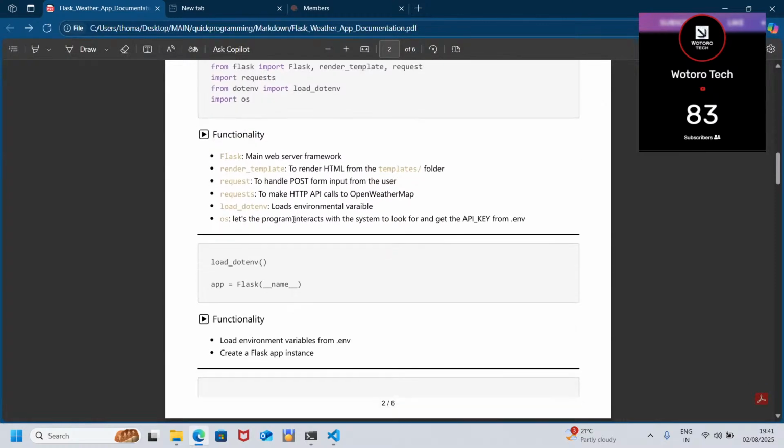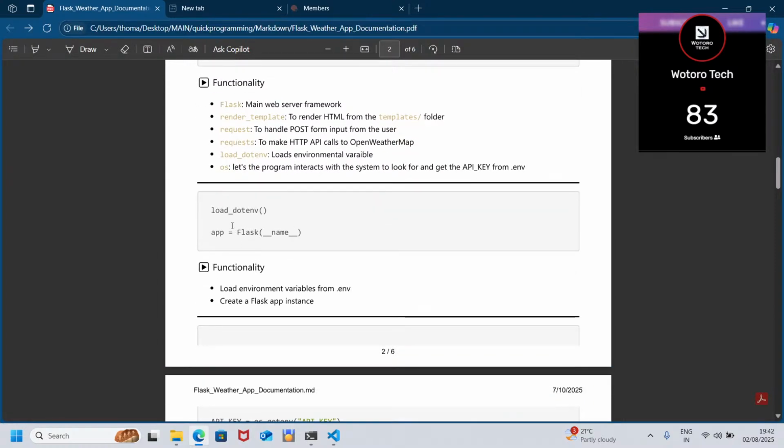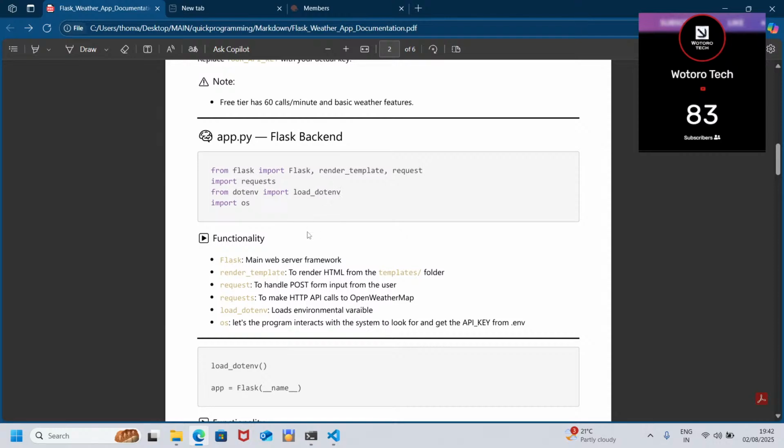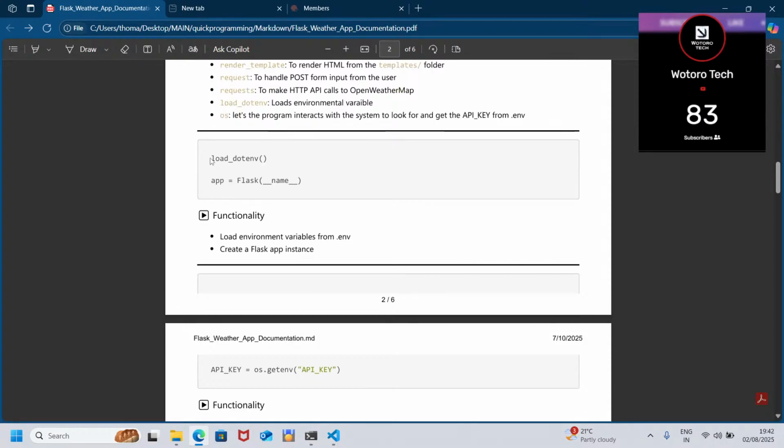What you're going to do is, we use the function that we imported. Then we now instantiate the Flask class. We give it an object called app. Now this app becomes an object.